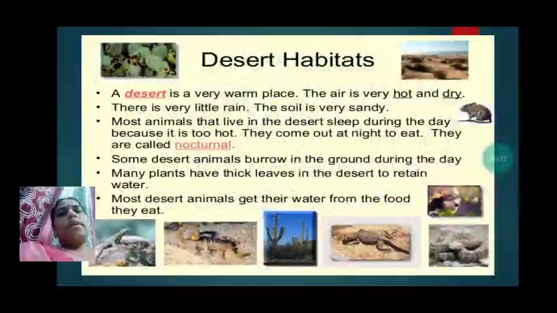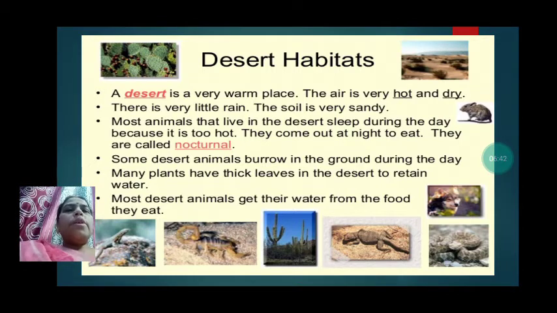Now let us discuss first the desert habitat. A desert is a very warm place. We know that the desert is very hot. It is found in a warm place. The air is very hot and dry. So we find that the air in the desert is very hot as well as very dry. There is very little rain. In the desert, we know that there is scanty rain. The soil is very sandy, and we find sand everywhere in the desert, in most of the places.